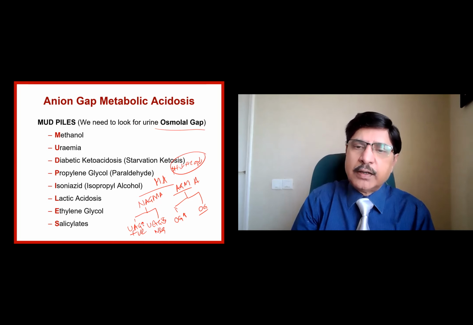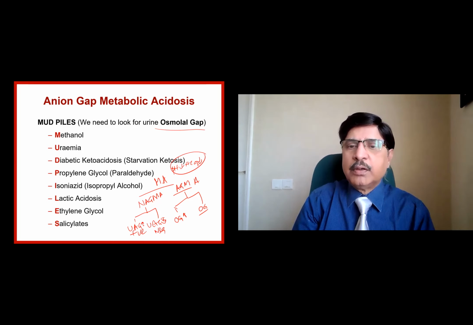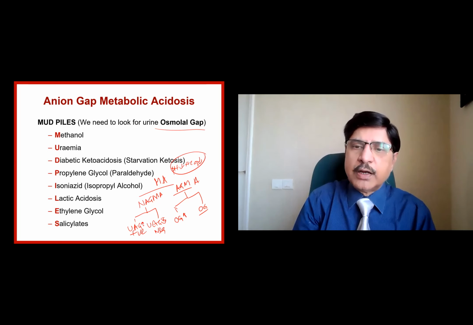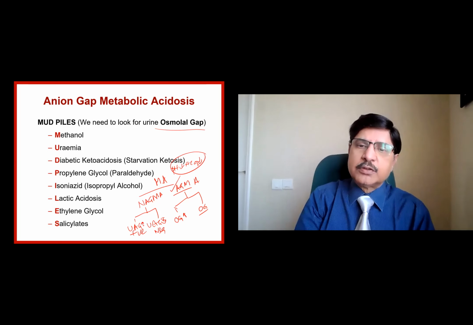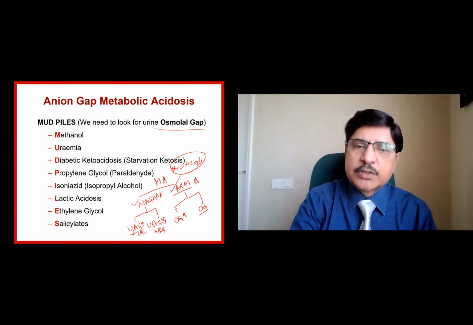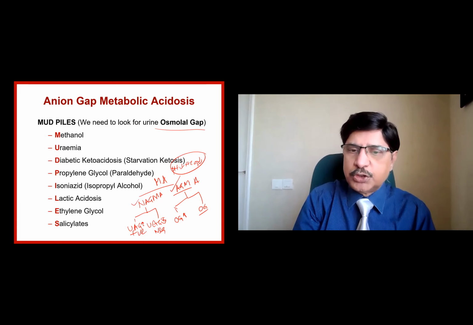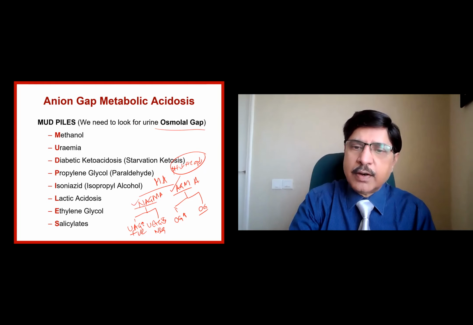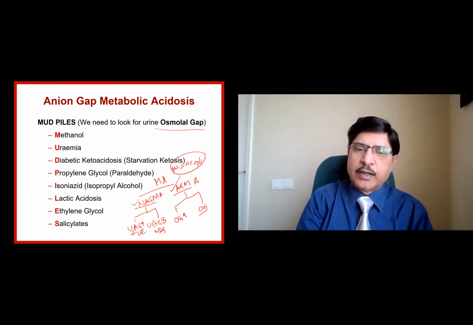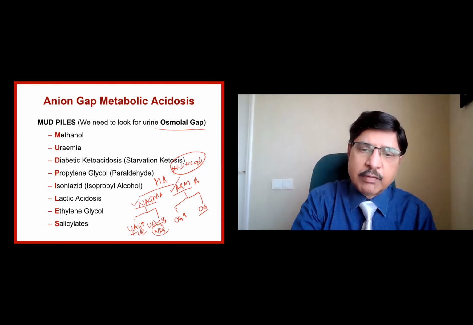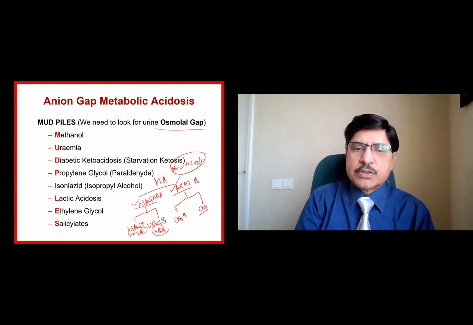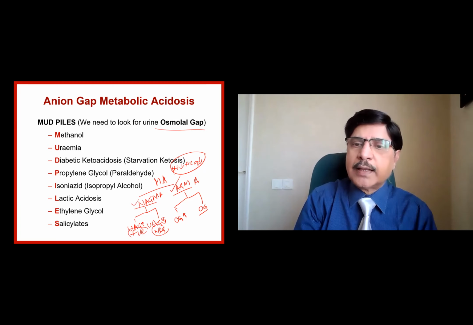If the delta anion gap is more than 2, as we are allowed plus or minus 2, then it is anion gap metabolic acidosis. Suppose the anion gap falls within the normal range, delta gap is 0, then it is a NAGMA. If I know that it is a NAGMA, I have to do the urine anion gap and see whether it is negative or positive.